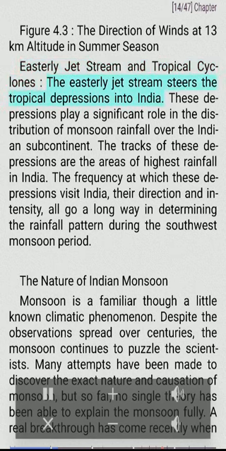Easterly jet stream and tropical cyclones. The easterly jet stream steers the tropical depressions into India. These depressions play a significant role in the distribution of monsoon rainfall over the Indian subcontinent. The tracks of these depressions are the areas of highest rainfall in India.